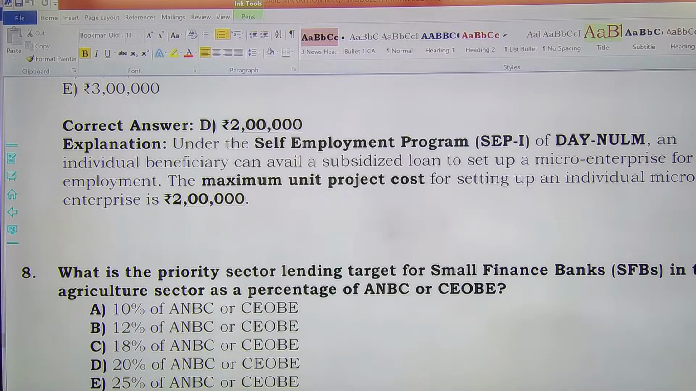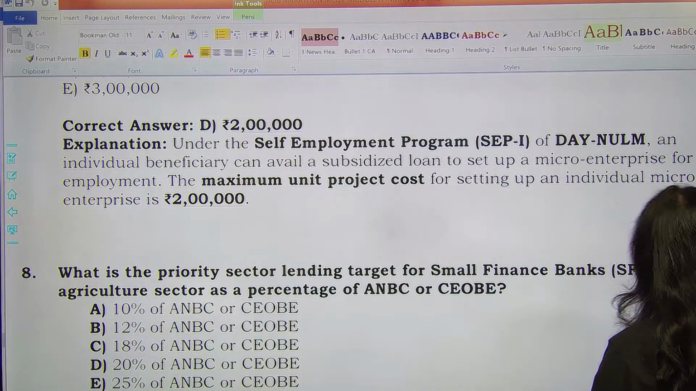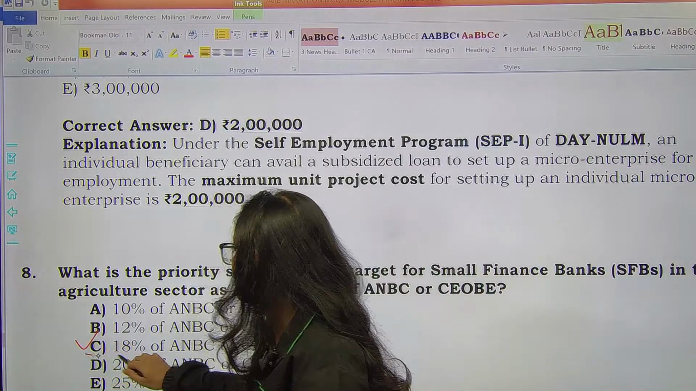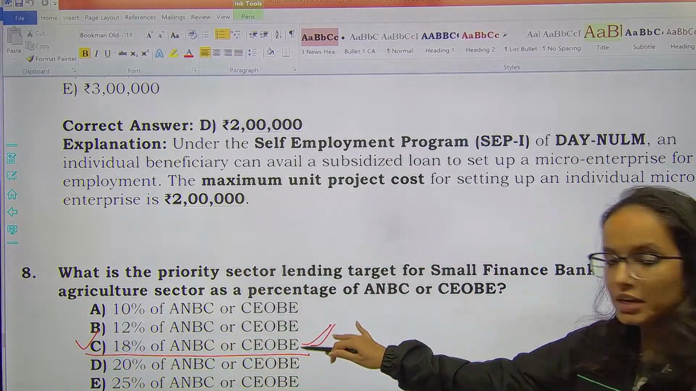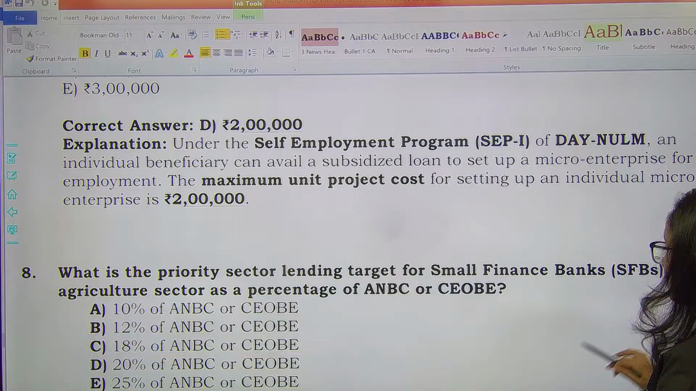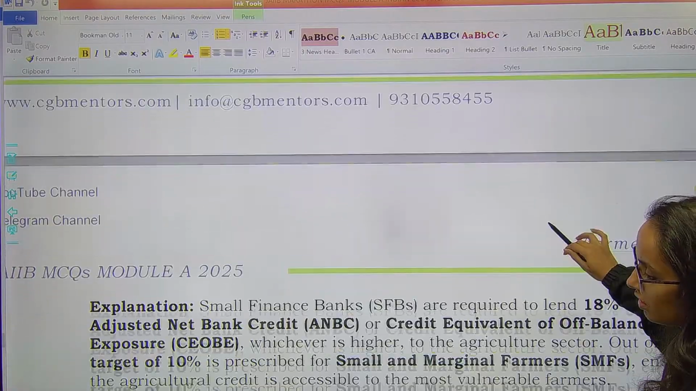Next, what is the priority sector lending target for small finance banks in the agriculture sector as a percentage of their adjusted net bank credit or CEOBE? Here, the correct answer would be 18%. Okay. Option C will be the right answer here, remember. 18% of their ANBC or CEOBE. Next question.